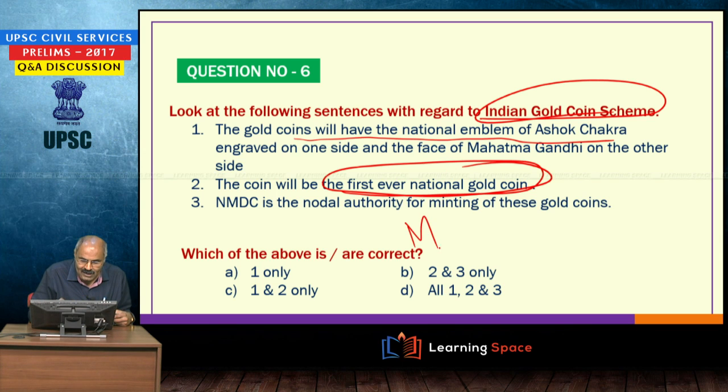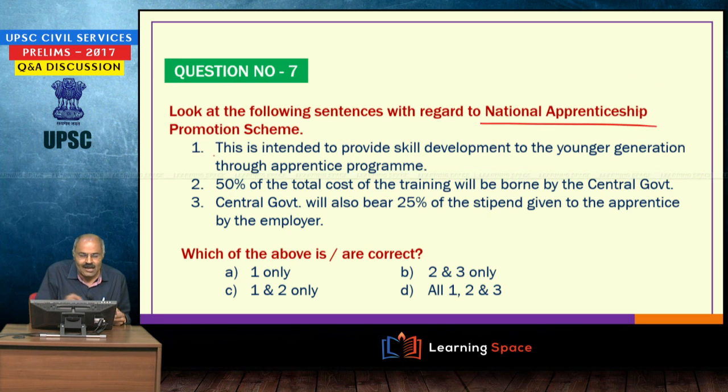This is MMTC, the nodal authority for printing and minting and authority of gold coins. So, the third one is wrong, 1 and 2 are correct. Look at the next one, National Apprenticeship Promotion Scheme.